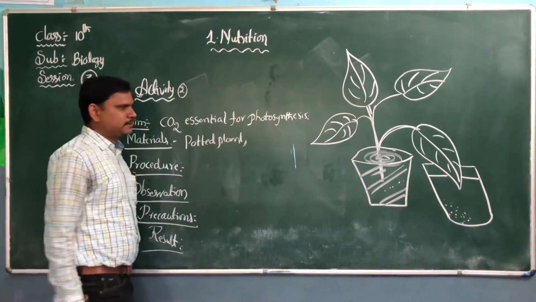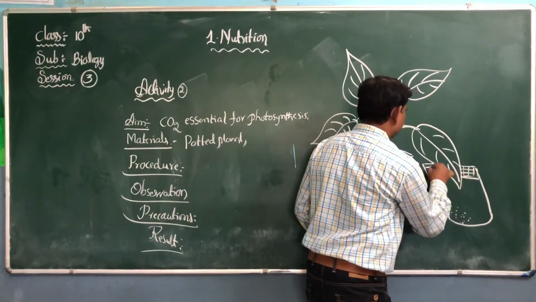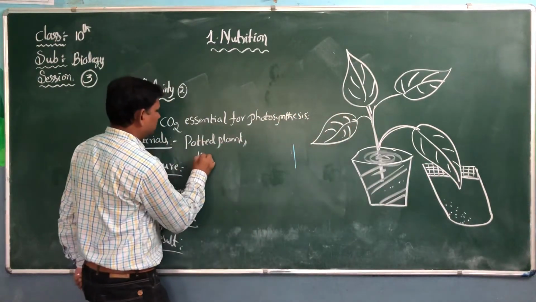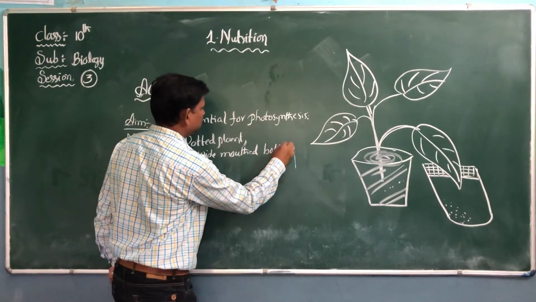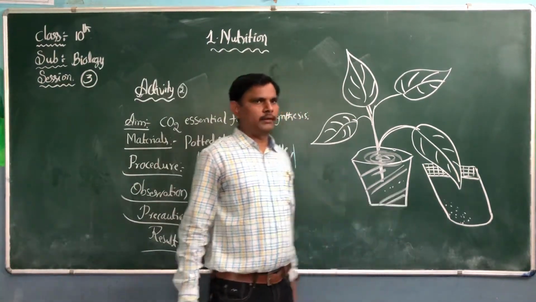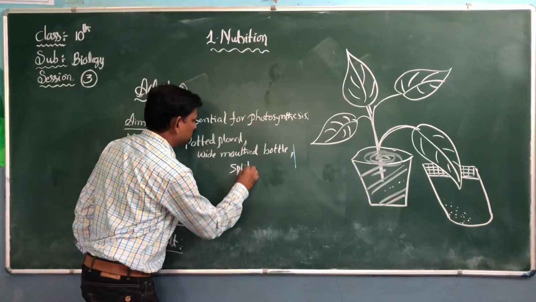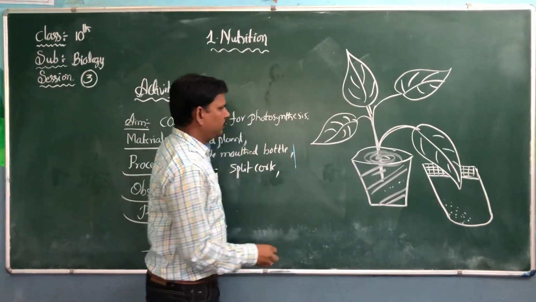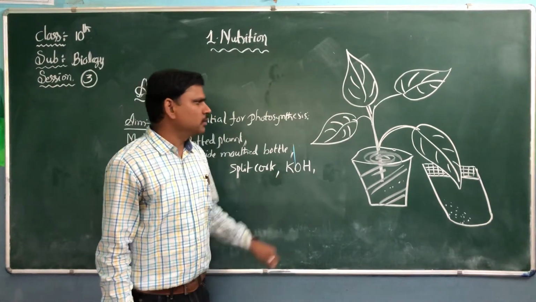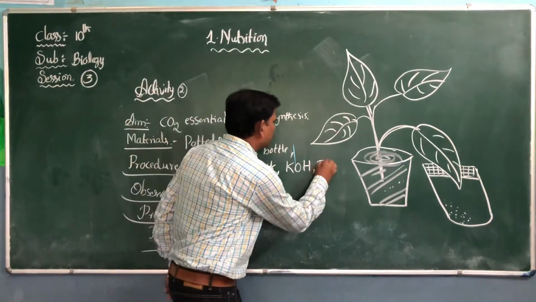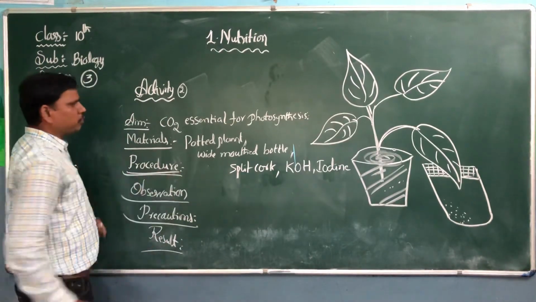Select healthy potted plants. We need a wide mouthed glass bottle, and a split cork, and we need KOH solution, potassium hydroxide solution, and we need iodine solution. These are the materials. Next, come to the procedure.